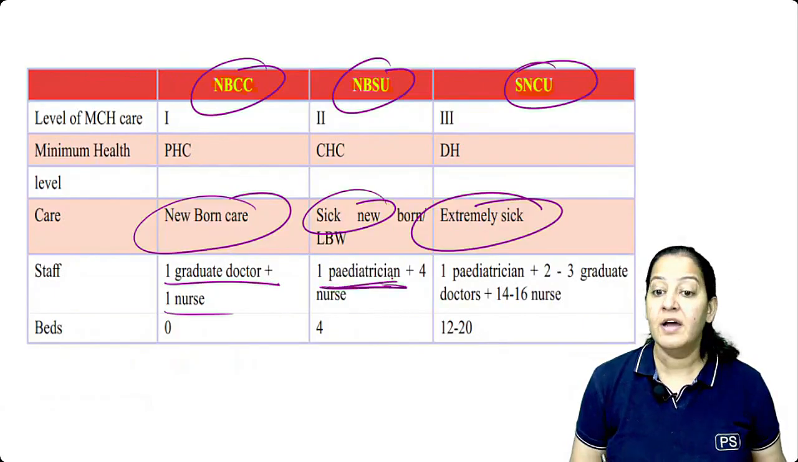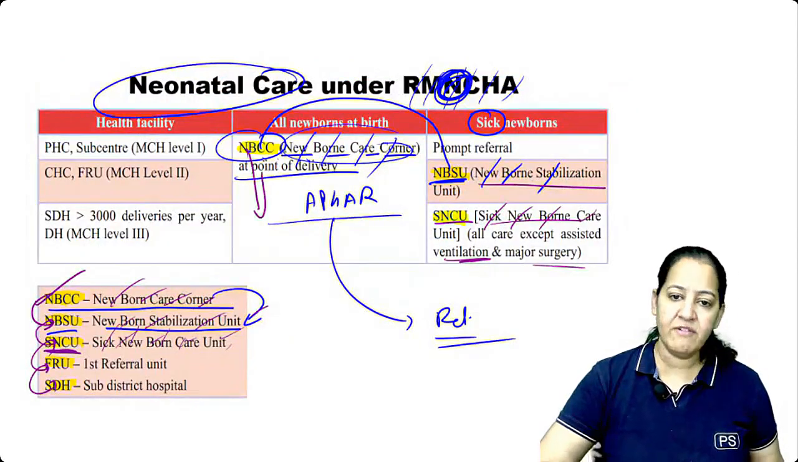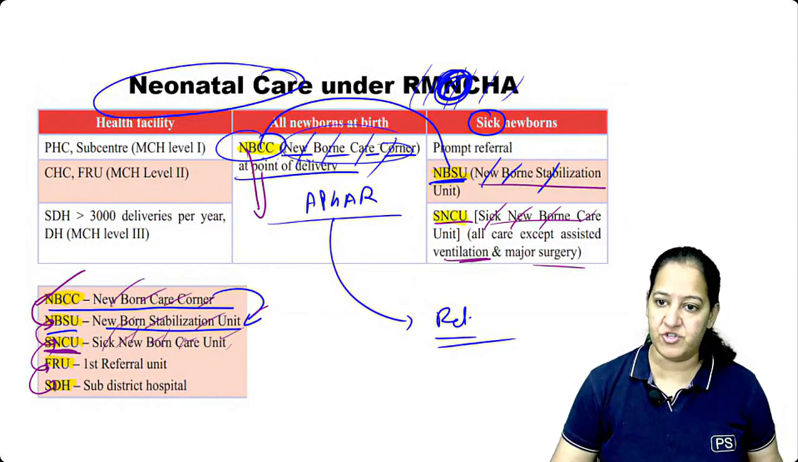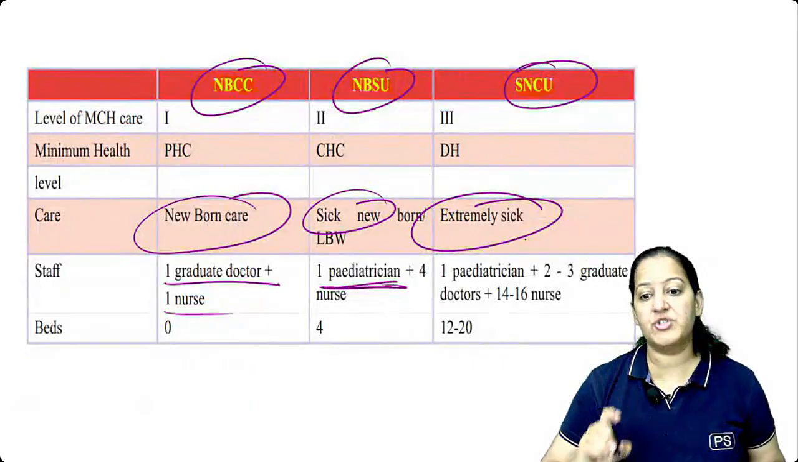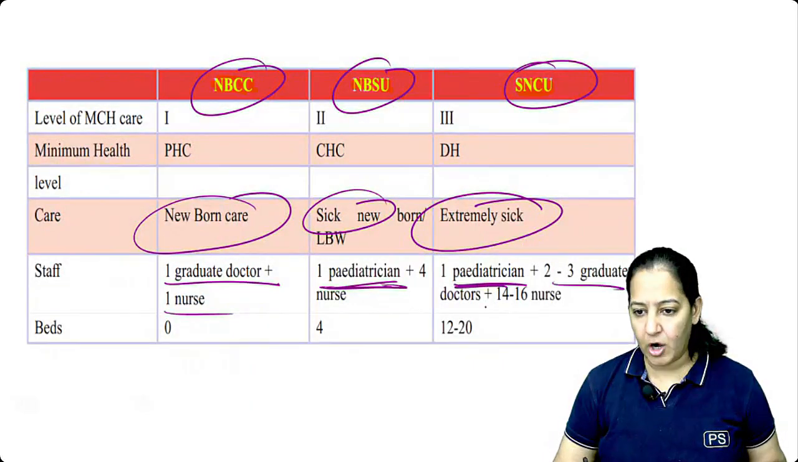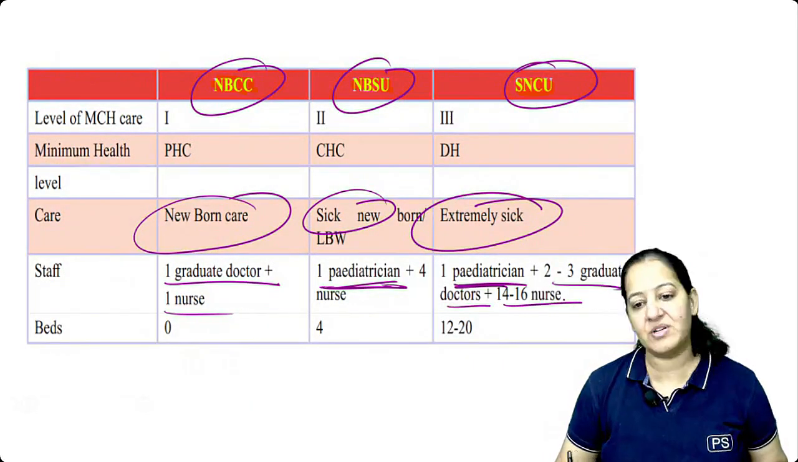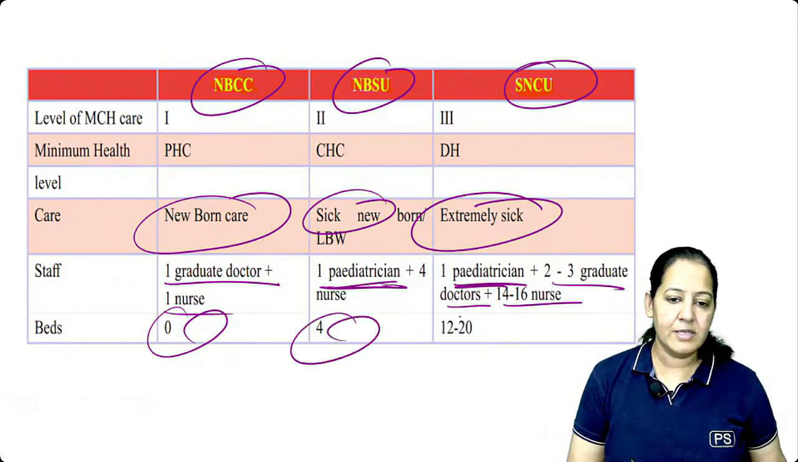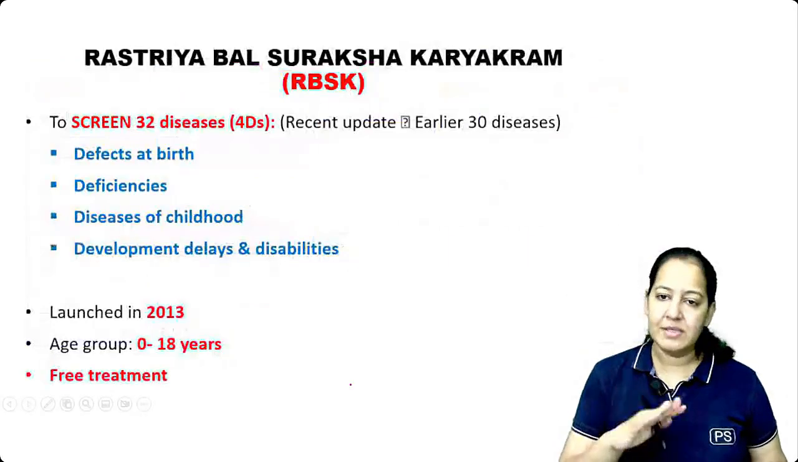Here one pediatrician is required. Here one MBBS doctor can also assist the obstetrician. Here at the NBSU, at least one pediatrician should be there. And here, along with one pediatrician, 2 to 3 MBBS doctors along with 14 to 16 nurses are there. This is 0 bedded, this is 4 bedded, this is 20 bedded hospital. So this is the newborn care.